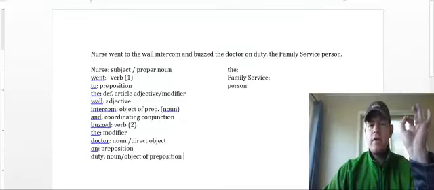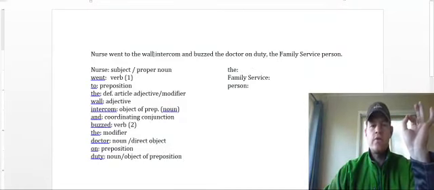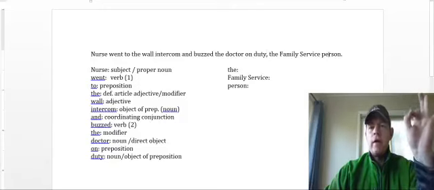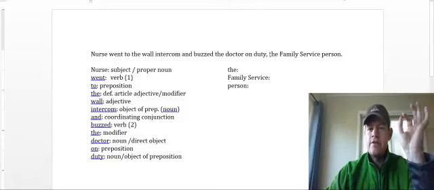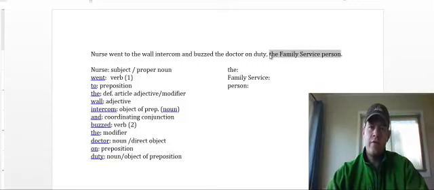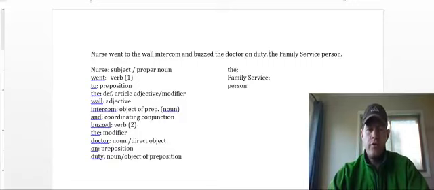So and then something interesting kind of happens here, okay? So nurse went to the wall intercom and buzzed the doctor on duty. Okay. We could end the sentence here, but we don't. Now we have a comma and the family service person. What's happening here? Is this a phrase? Is it a clause? A clause has a subject and a verb. We have independent clauses and dependent clauses. And then we have phrases, which are really just groups of words that don't have both of those.